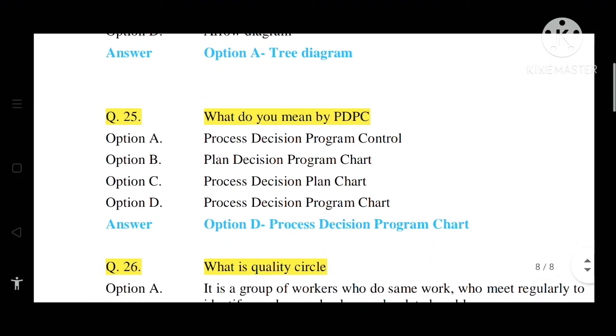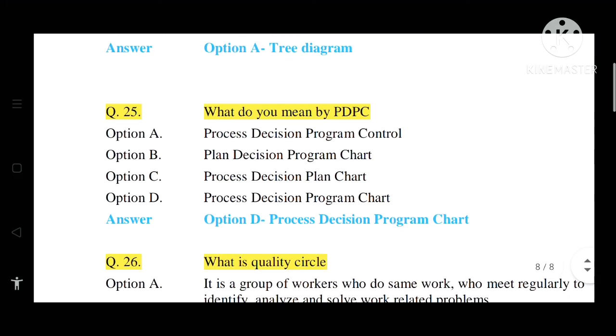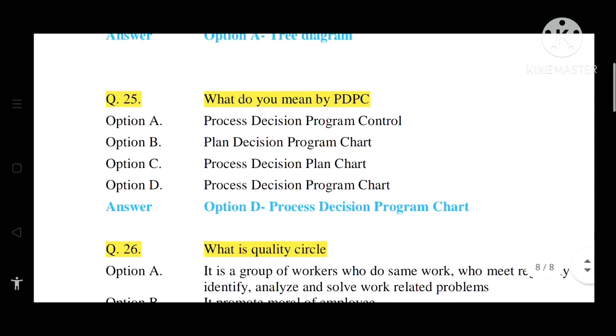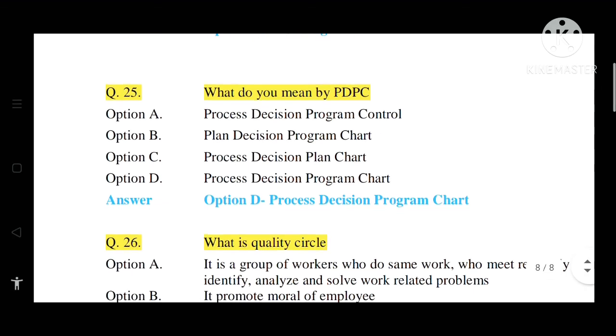Question number 25. What do you mean by PDPC? Options are option A, process decision program control. Option B, plan decision control chart. Option C, process decision plan chart. Option D, process decision program chart. Correct answer is option D, that is process decision program chart.